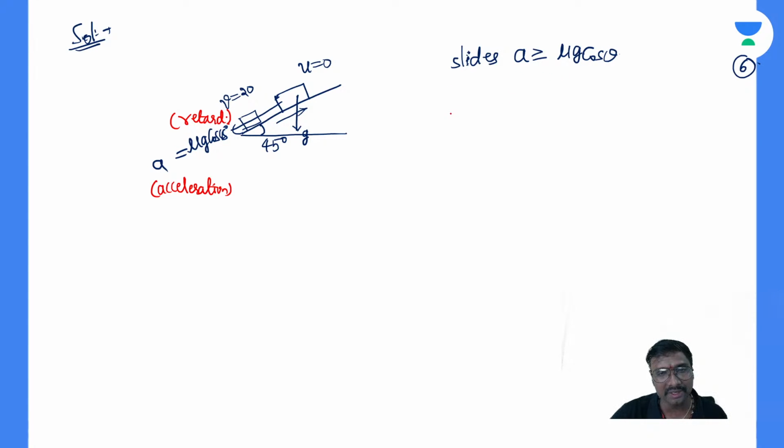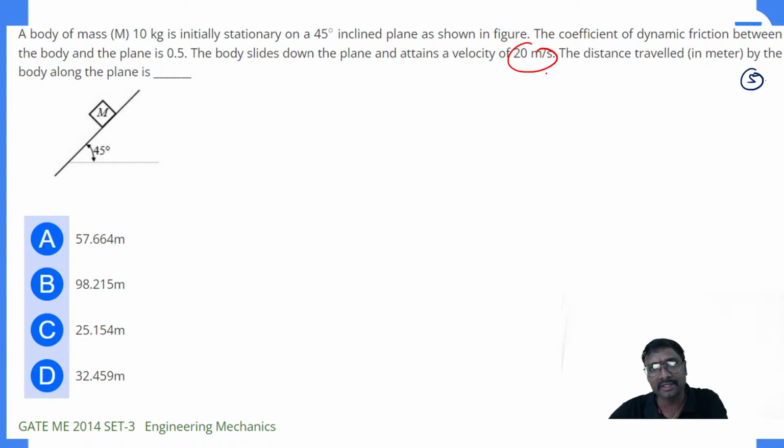So when you are equating this, what do you have? v square minus u square equal to 2as. Initial velocity comes to be 0. What is the final velocity? 20 meter per second, it is given. Final velocity, that is your v given. This is your final velocity v.